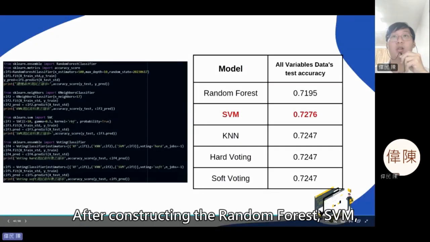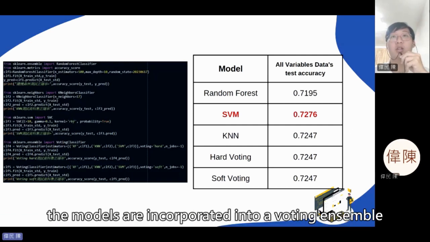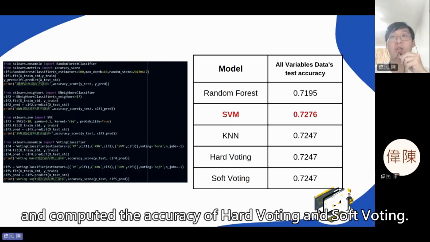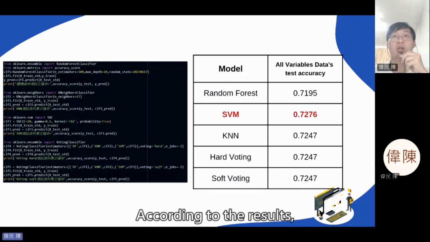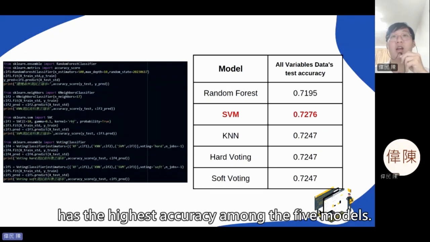After constructing the random forest, SVM, and KNN models with the best parameters, the models are incorporated into the voting ensemble and computed the accuracy of the hard voting and soft voting. According to the result, we have determined the SVM model has the highest accuracy among the 5 models.